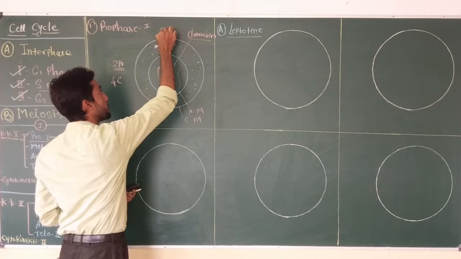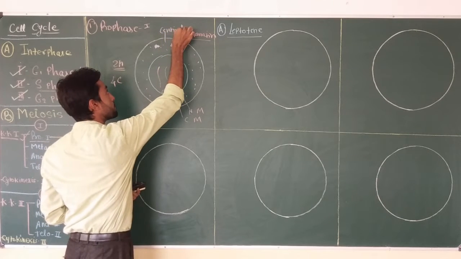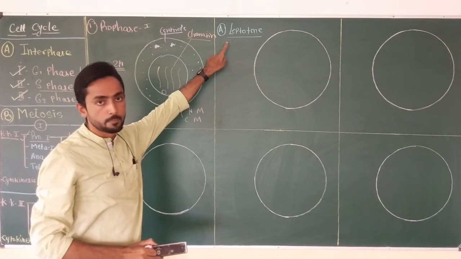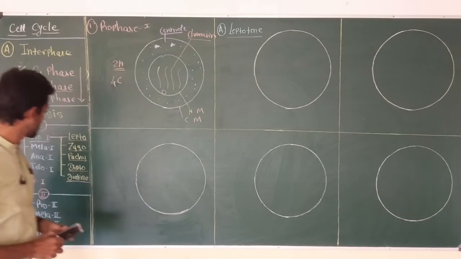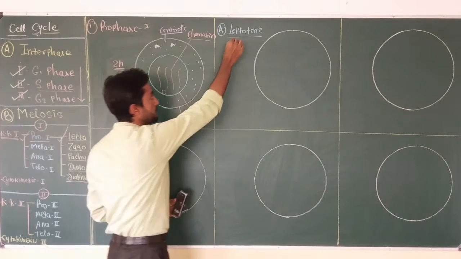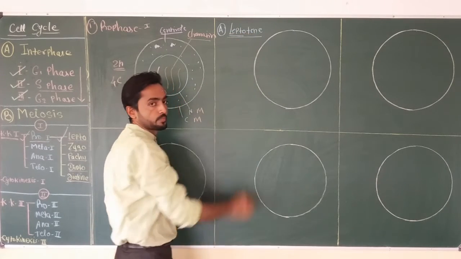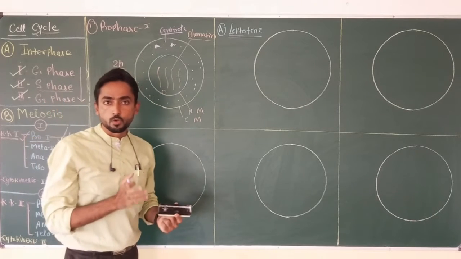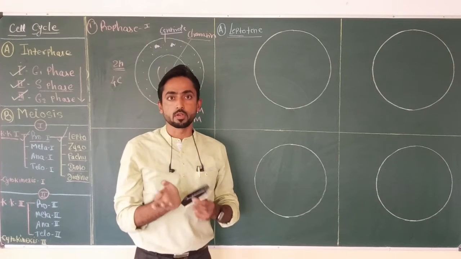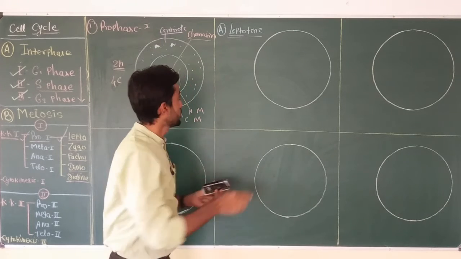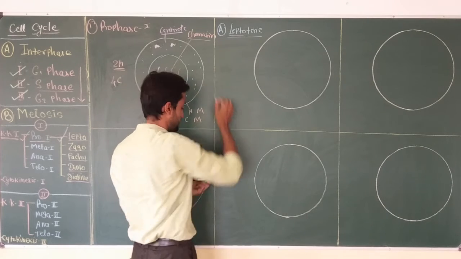Okay, centriole. Now this cell is going to enter leptotene. What is leptotene? The first stage of prophase 1. Lepto means thin and nema means thread. So this is the stage in which the chromatin network is going to convert into thin thread-like chromosomes.